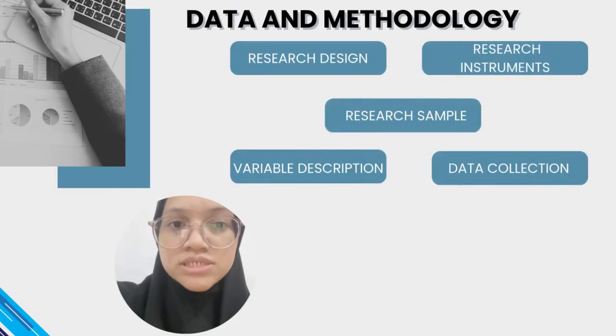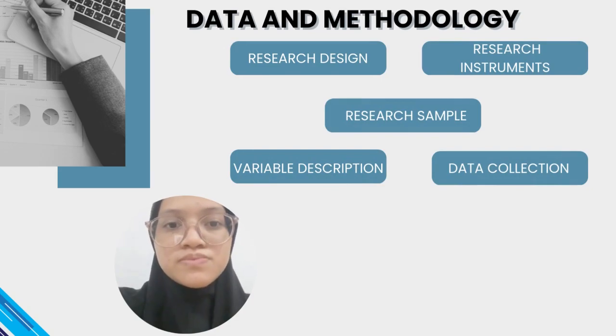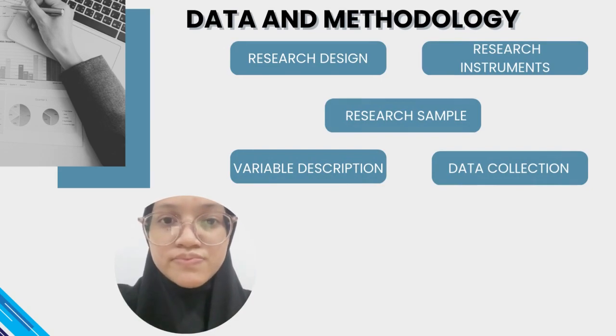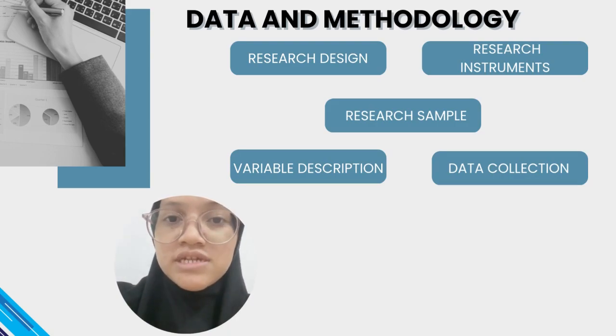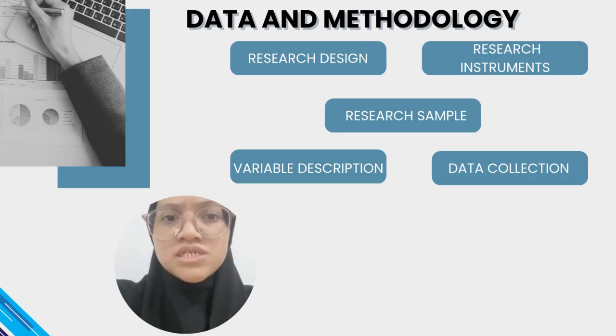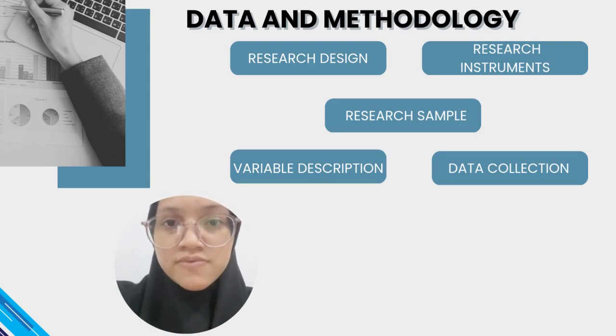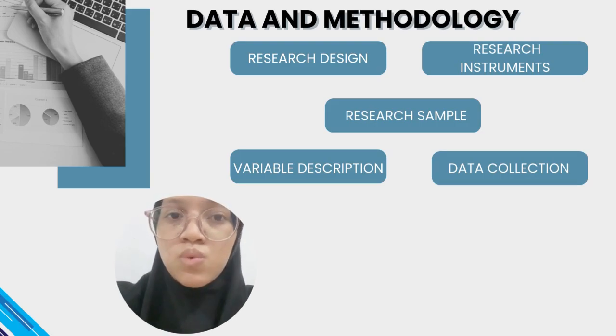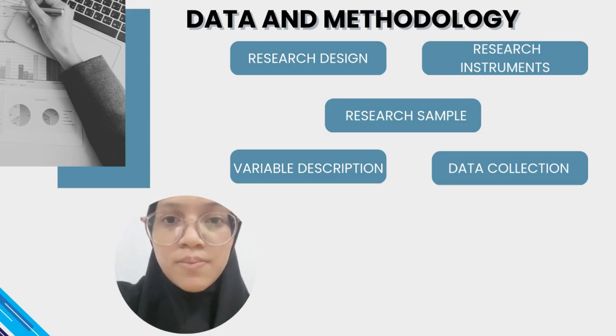For this study, a survey research design was used to collect quantitative data from students at University Malaysia Terengganu. This approach is suitable because it allowed us to gather information efficiently from a large group of respondents over a specific time. The main purpose of this study was to measure student satisfaction with water supply and water quality. The study also compared the experience of students living on campus and those staying off campus. In addition, this research aimed to evaluate whether water services at UMT are aligned with SDG 6, with focus on access to clean and sustainable water sanitation.